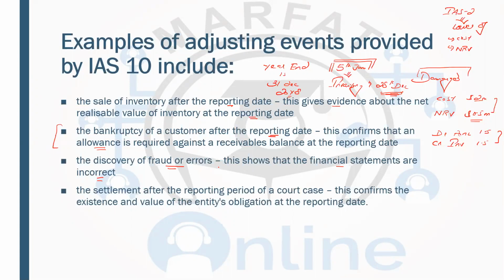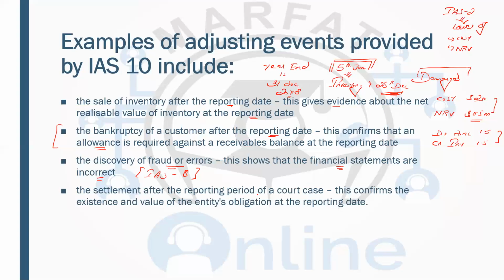So again, skipping that for right now, the discovery of frauds and errors, because they are related to the current year financial statements, even if it is after the year end, those should be adjusted in the current year financial statements, because it has some connection with IAS 8 as well, which states that these should be adjusted retrospectively, so that it seems that the fraud or error has not even occurred.